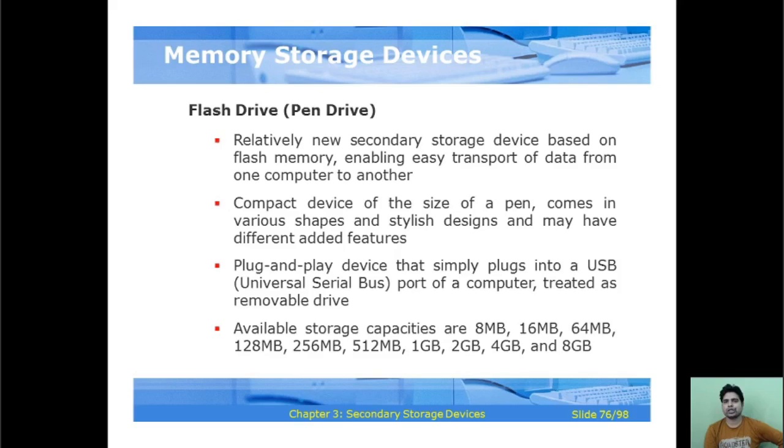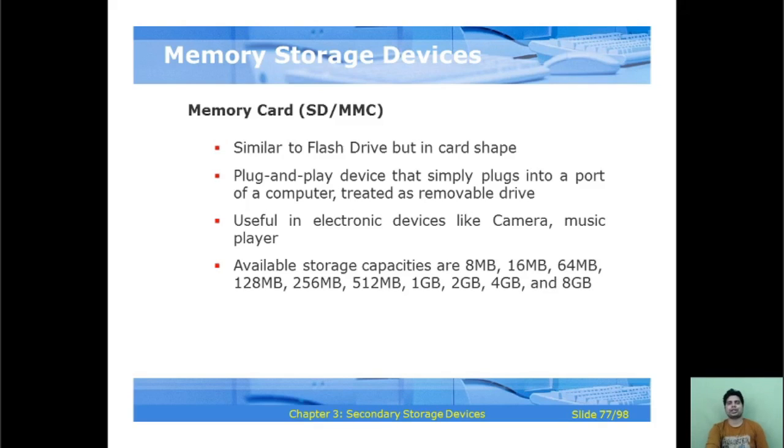It is a relatively new secondary storage device based on flash memory, enabling easy transport of data from one computer to another. It is a compact device the size of a pen, and comes in various shapes and stylish designs, and may have different added features also, and is available in different sizes, that is 8 MB, 16 MB, 64 MB, 128 MB up to 8 GB, and 16, 32 and 64 GB, available in the market, you can buy and use.